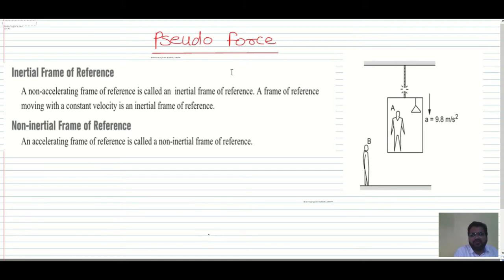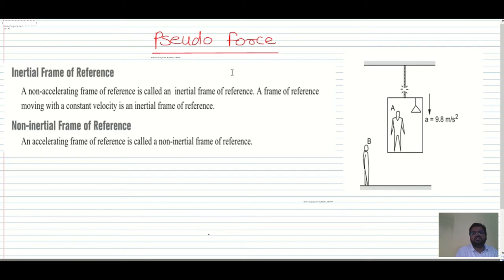So an inertial frame of reference is a frame of reference which is moving with constant velocity, right? Velocity, as in it has magnitude as well as direction. So the magnitude must be the same and the direction must be the same. The magnitude must not change and the direction also must not change for the given frame of reference. That frame of reference is called the inertial frame of reference.